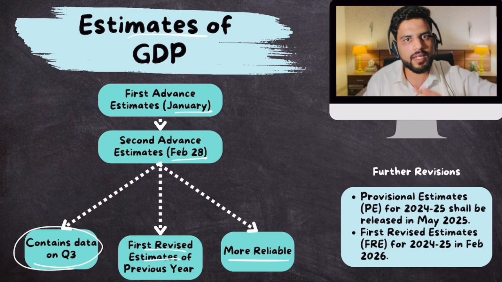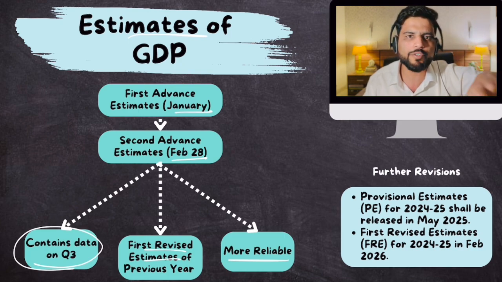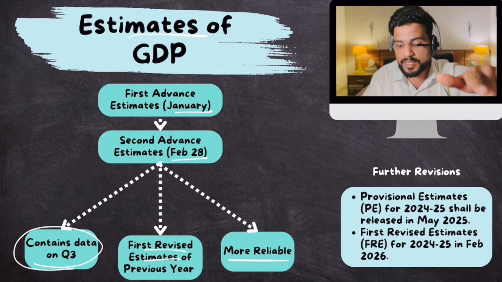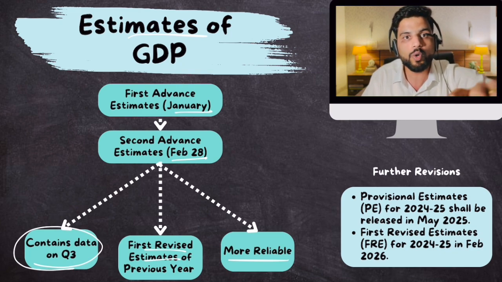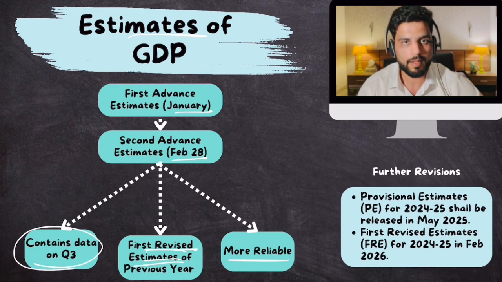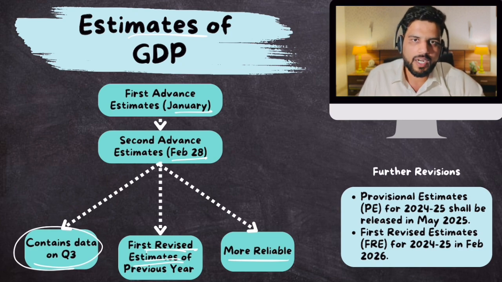Then when this entire year gets over on 31st March, in May, you give provisional estimates because provisional data for the entire 12 months is out. Then more data comes out, and then next year, along with second advance estimates of next year, you will release revised estimates. Make sense? Okay, clear?